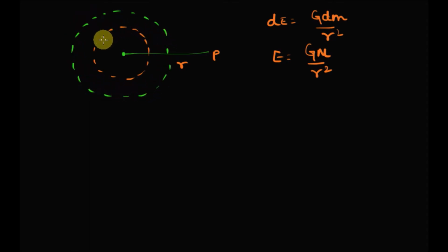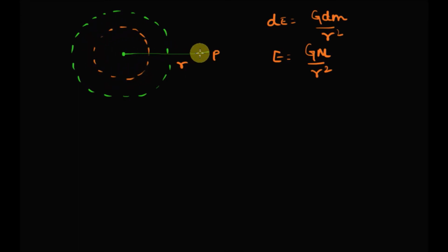So let's consider this elementary spherical shell here. We know that the gravitational field due to an elementary spherical shell on an object outside the shell is given by G times the mass of the shell divided by r square. In this case, let's assume that the mass of this shell is dm.